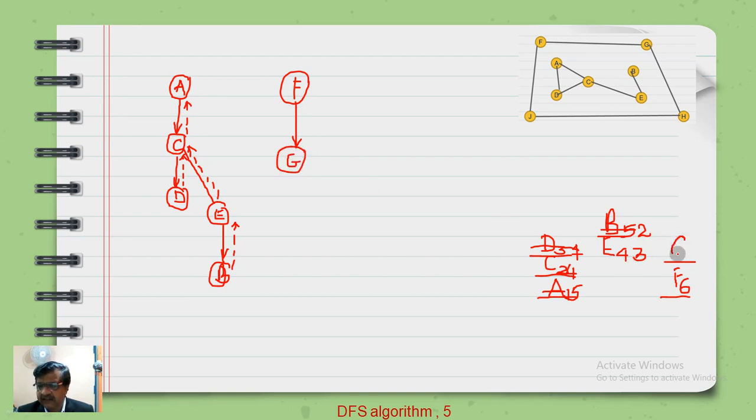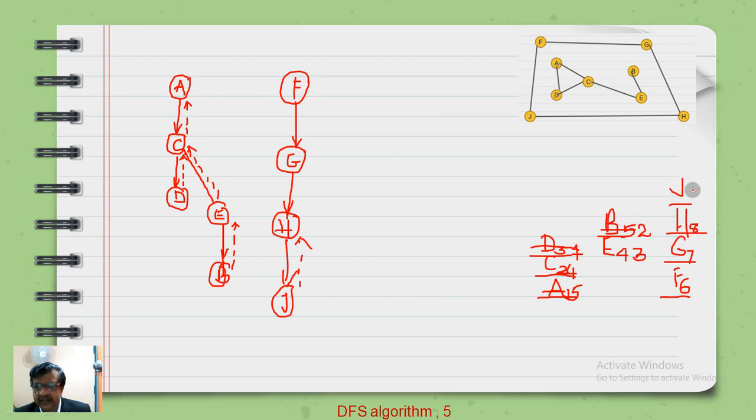So G is the seventh vertex to enter into the stack. Then it will go to H. H is the eighth one to enter into the stack. Then it will come to J. At J it finds a kind of deadlock. Once again it back traverses and removes J. It just pops off J.